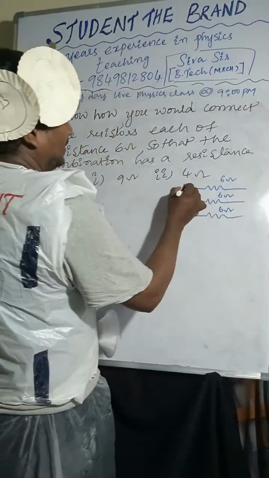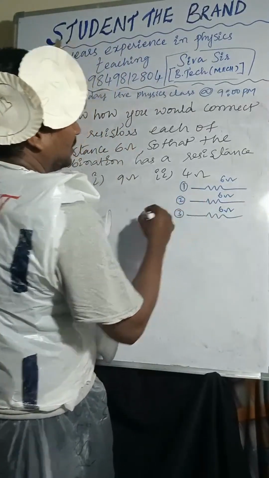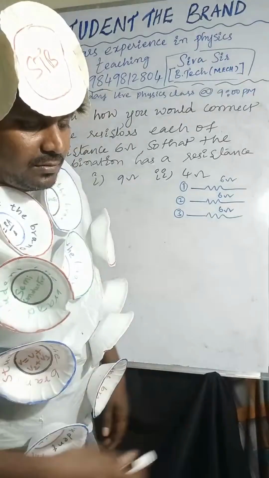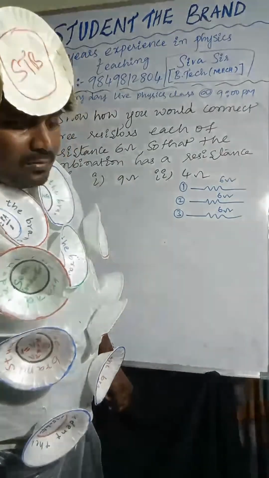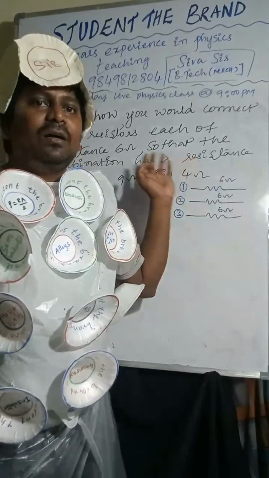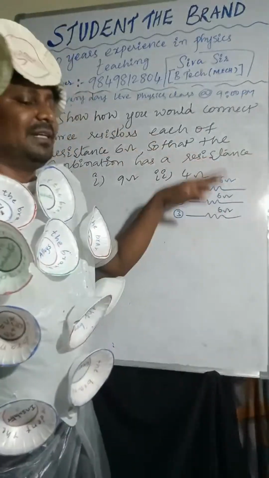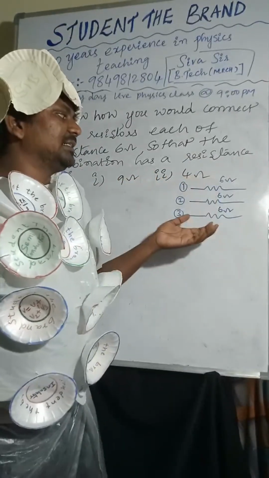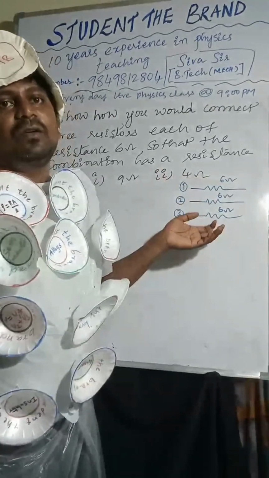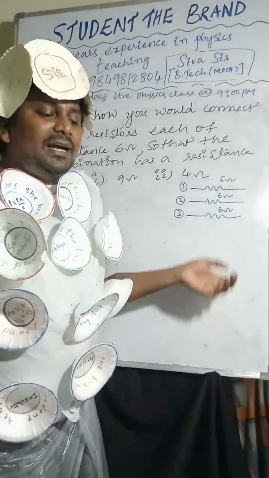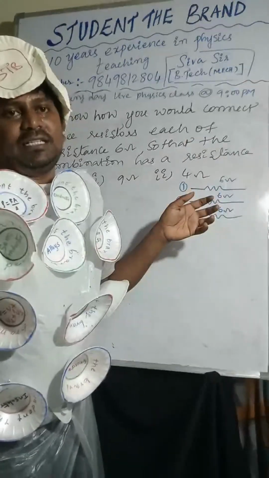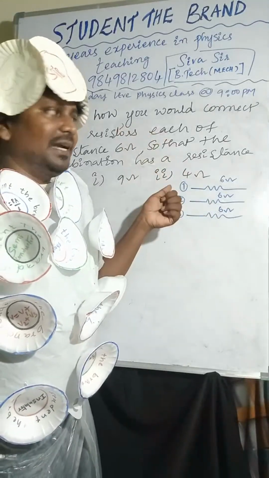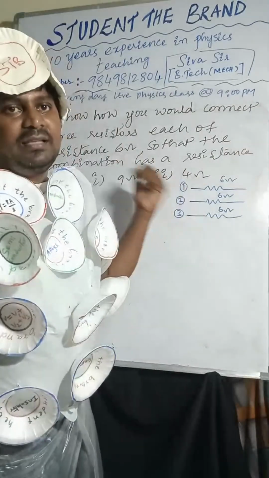So if three resistors are given, how can you connect them in such a way that you get the overall effective resistance, either 9 ohm or 4 ohm?